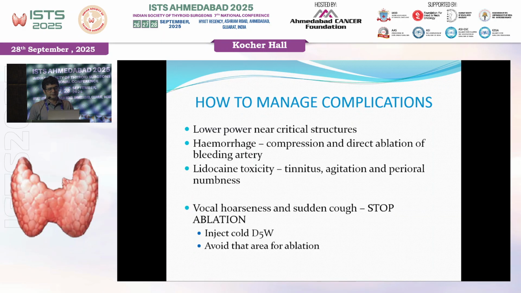Posteriorly in the thyroid nodule, you keep lower power near critical structures. Hydrodissection is very important. If there is hemorrhage or bleed, you stop the procedure and you can compress, or you directly ablate the bleeding artery first so that there is no blood flow in the artery. Lidocaine toxicity, tinnitus and agitation, it goes away in half an hour. If there is vocal hoarseness, you can see on ultrasound the vocal cord is not moving, stop the procedure, inject 30 to 40 cc of cold dextrose, D5, not DNS, D5 in the posterior danger triangle. You can give steroids also.